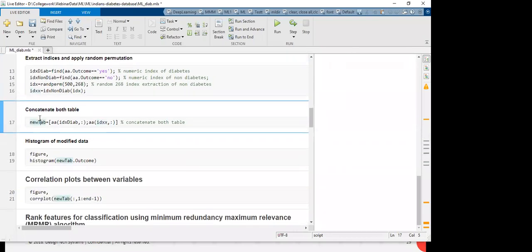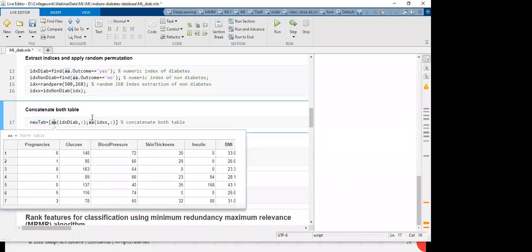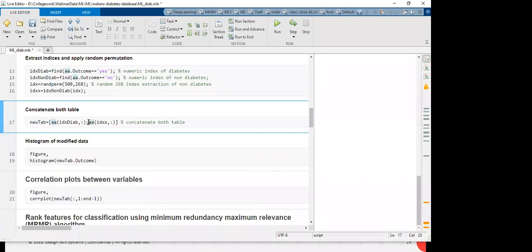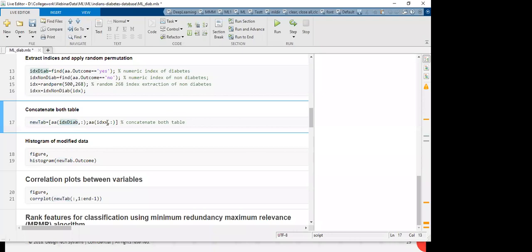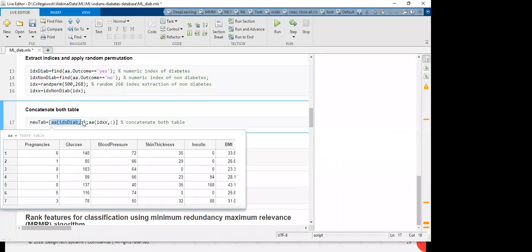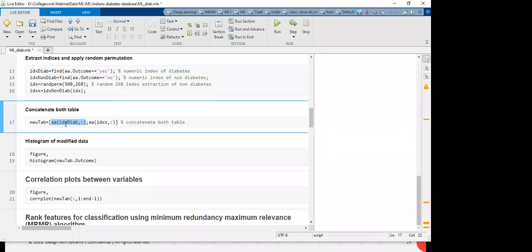Now you see, I created a new table. I am taking these diabetes patients, and here I am taking the non-diabetes patients. I created a table. I concatenated both tables, meaning 268 from the diabetes and 268 from the non-diabetes. So here, this is the way you can call from the table as a table. Okay. And this is for the diabetes, and this is for the non-diabetes.